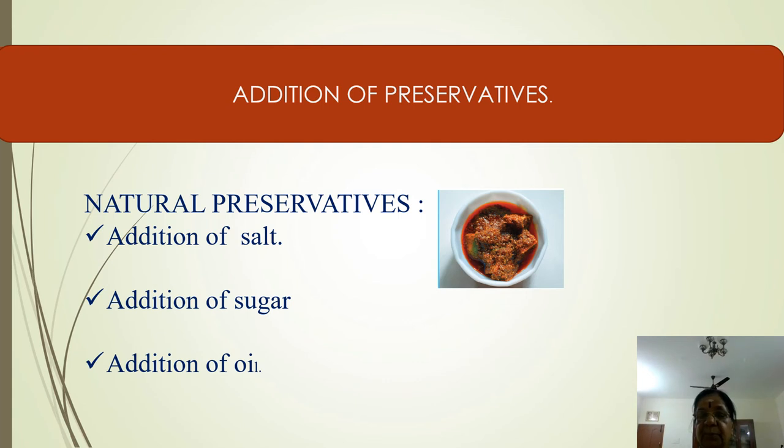Normally we add oil to the pickles because the oil layer on the pickle will not allow the microbes to enter into that. Otherwise we say it prevents the entry of microbes. Right? Whereas addition of sugar is for jam and jelly. For jam and jelly we add sugar. So these are natural preservatives: salt, sugar and oil.